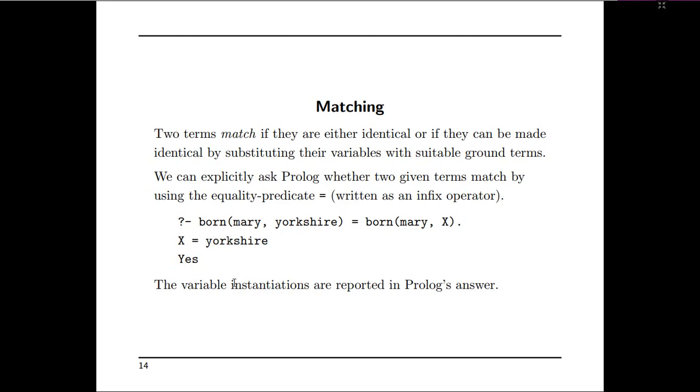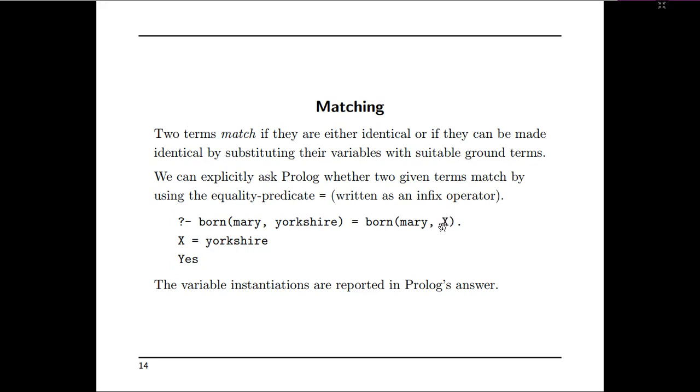Born and born matched, Mary matched, but here this is the variable. That means the Prolog compiler will understand that we need to pick the corresponding object on the left-hand side and present it onto the screen. So born matched, Mary matched, Yorkshire and X, so X will be assigned the object Yorkshire.